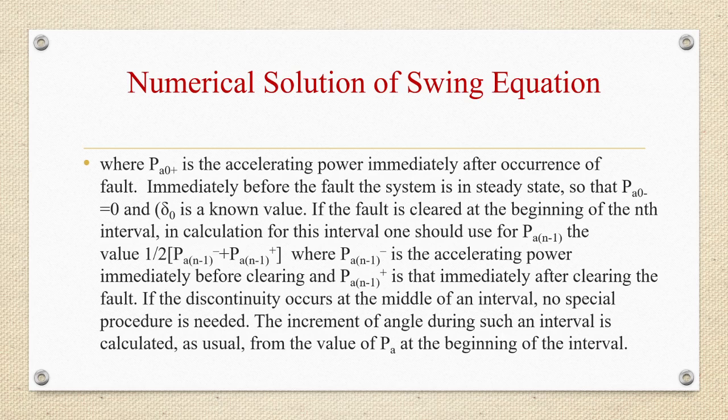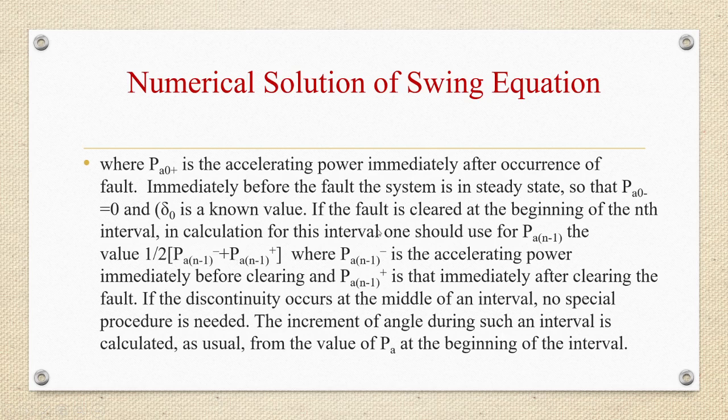If the fault is cleared at the beginning of the nth interval, in calculation for this interval, we have to use Pa(n-1) as half of [Pa(n-1)- plus Pa(n-1)+].